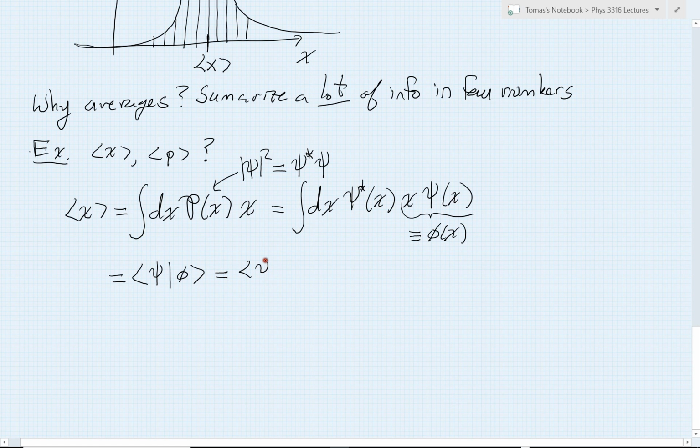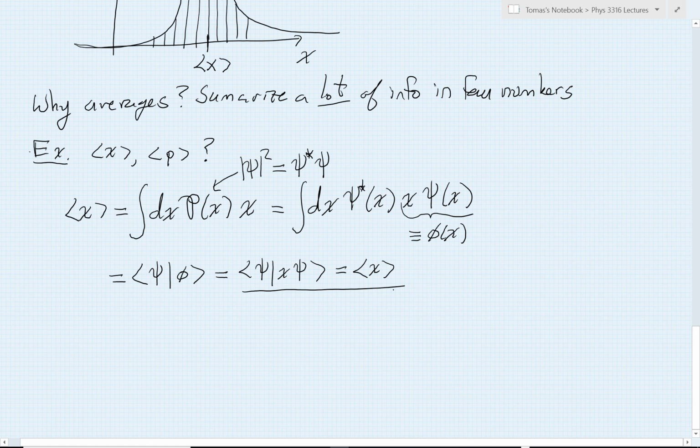So I could write it this way, or another piece of notation I could use is I could say, okay, I'm going to take psi star, right? And then I'm going to integrate it against x times psi. So this actually is how I prefer to write the expression. So that is what we would integrate up to calculate the average of x. The meaning of this, of course, is just the expression that you see here. Very good. So if I have my state specifier psi, I can immediately calculate the average of x using this expression. So that's for the x position.